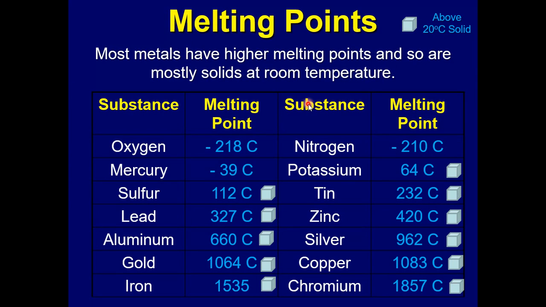Okay, now one characteristic of metals is that they have higher melting points, and so are mostly solids at room temperature, other than mercury. That's the one exception. These are all solids. So here it's represented by an ice cube, that these are all solids at room temperature. Tin, zinc, silver, copper, chromium, aluminum, gold, lead, iron, right? And you can see that the nonmetals are either liquids or gases at room temperature.